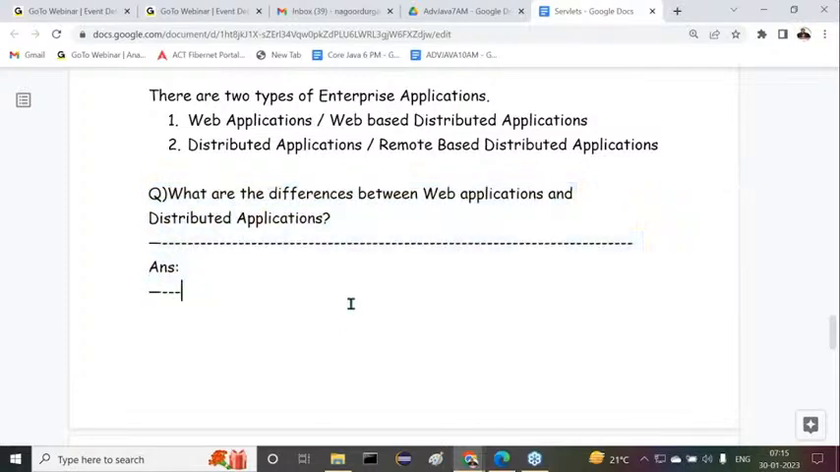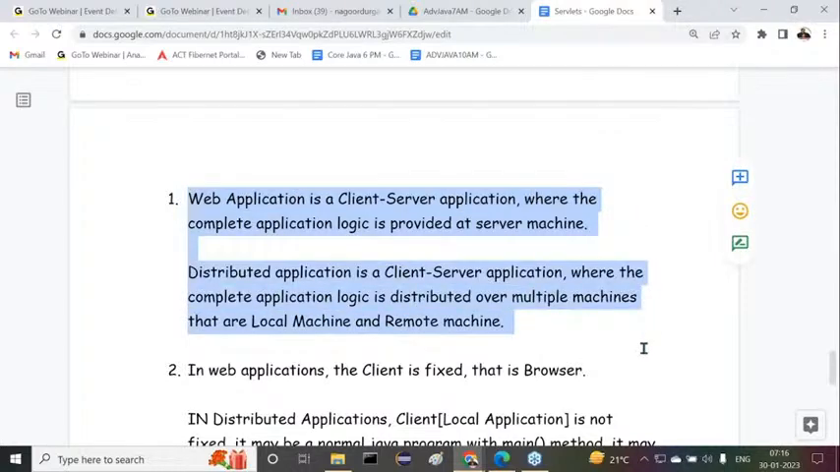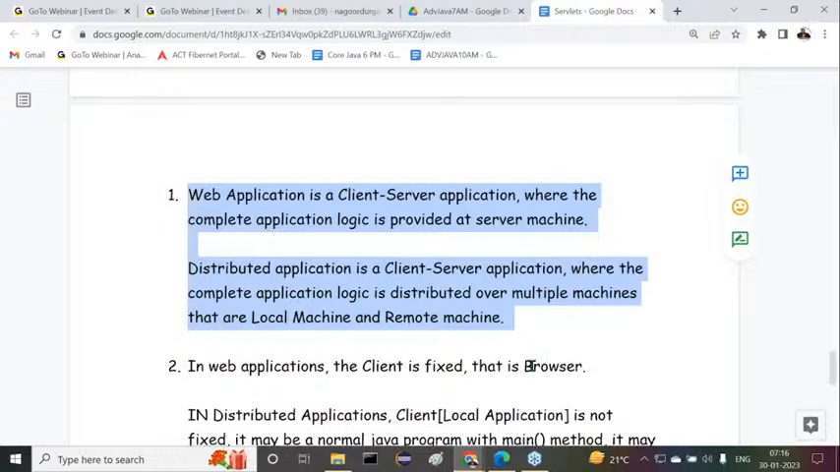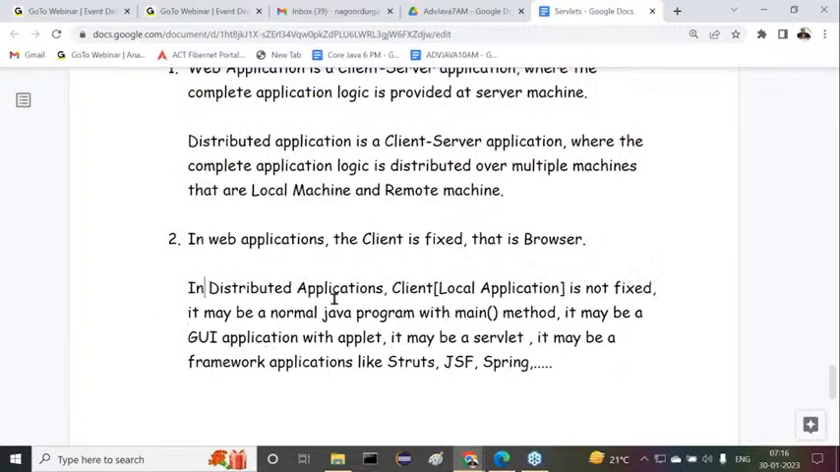All of you are getting clarity, no? One or two differences are given clearly. The very first difference: a web application is a client server application where the complete application logic is provided at a server machine. A distributed application is a client server application where the complete application logic is distributed over multiple machines. What are these multiple machines actually? A local machine and a remote machine. In web applications, the client is fixed, that is the browser. In web applications, the client is always a browser only. In distributed applications, the client is not fixed.